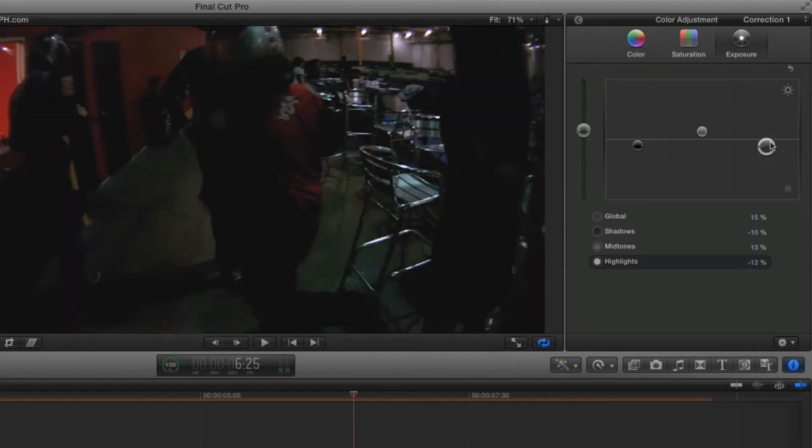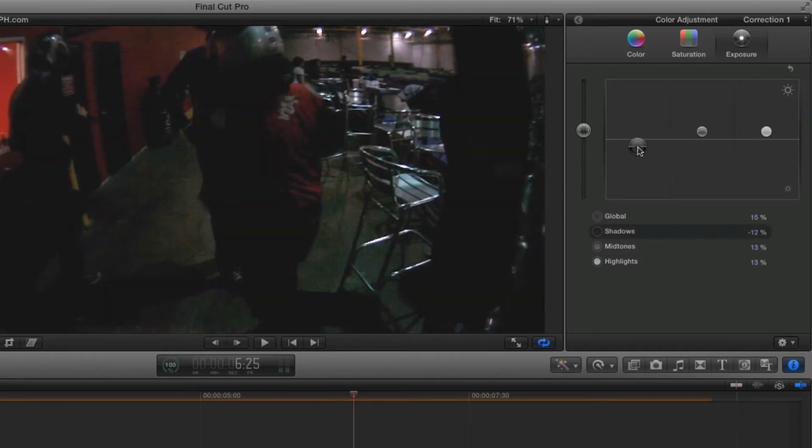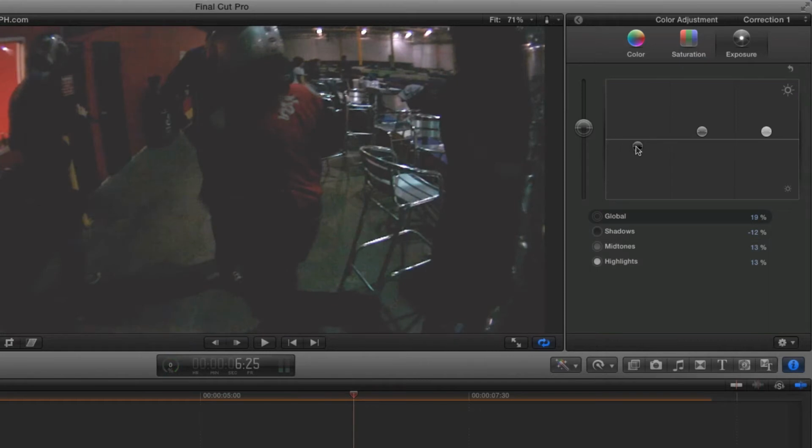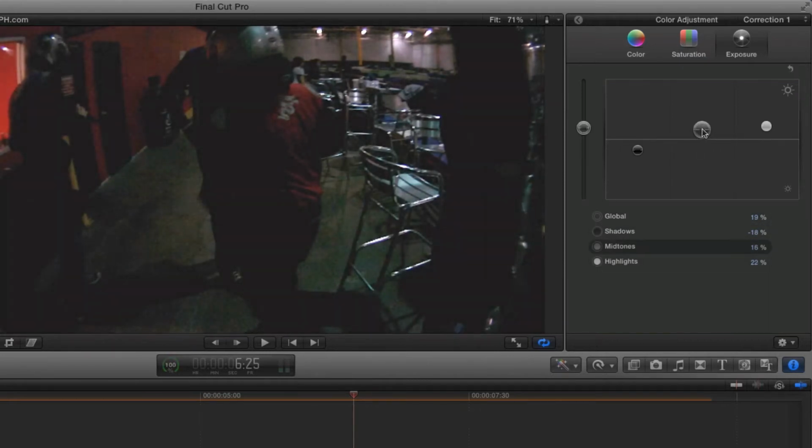For example, dragging the highlight slider up is going to make the lighter areas of the image brighter. If I drag the highlight slider down, then the bright areas become darker. There is a lot of overlap, and it takes some time to get used to these controls, but a few adjustments can really improve the look of your video.